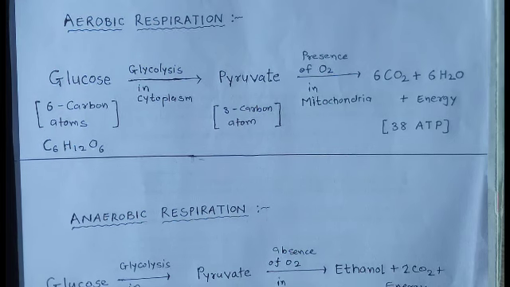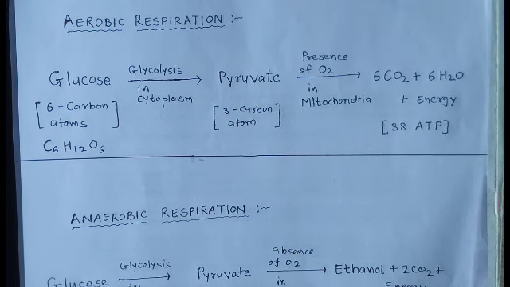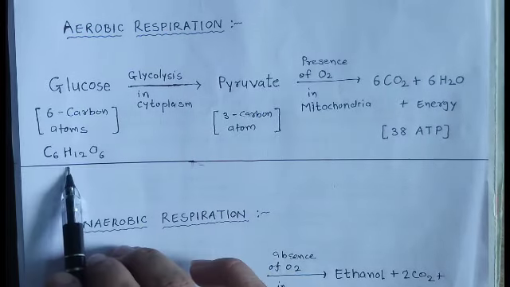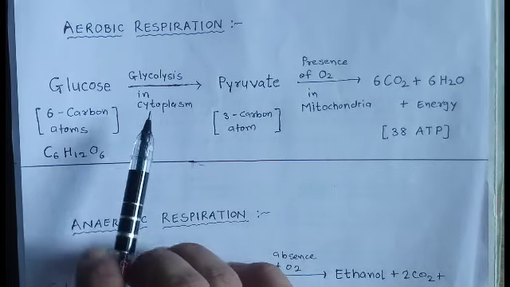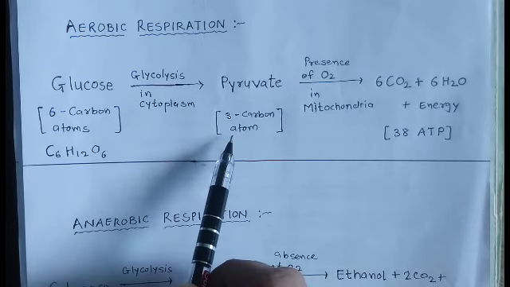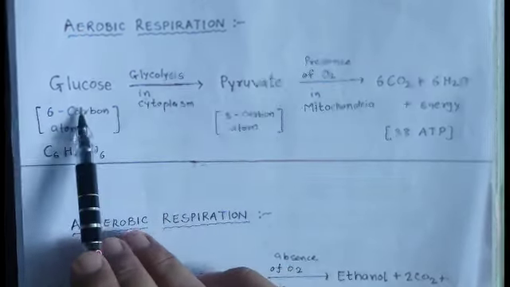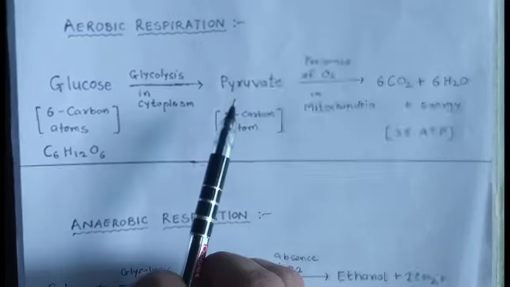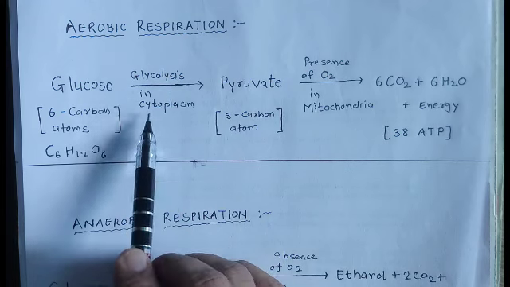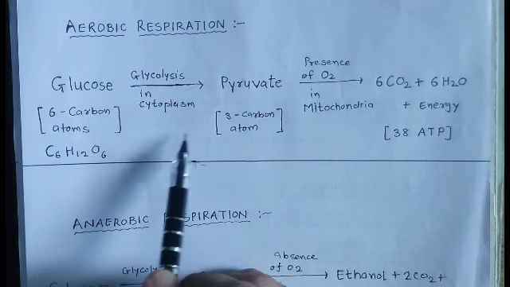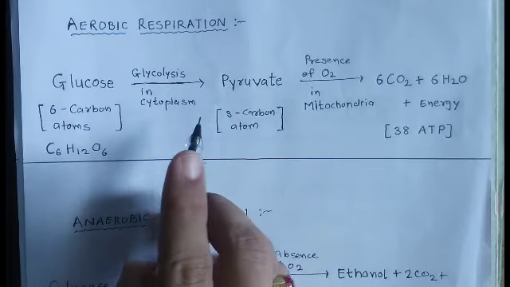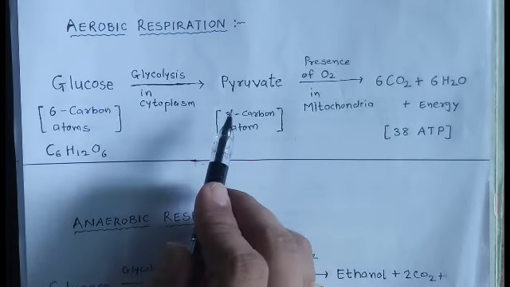The process of aerobic respiration occurs in two steps. In the first step, glucose, the molecule of 6 carbon atoms, is converted into pyruvate. Pyruvate is a molecule of 3 carbon atoms. This process of converting glucose into pyruvate is called glycolysis and it occurs in cytoplasm. During this process, oxygen is not required. So here oxygen will not be consumed, it will not be used in the first step.